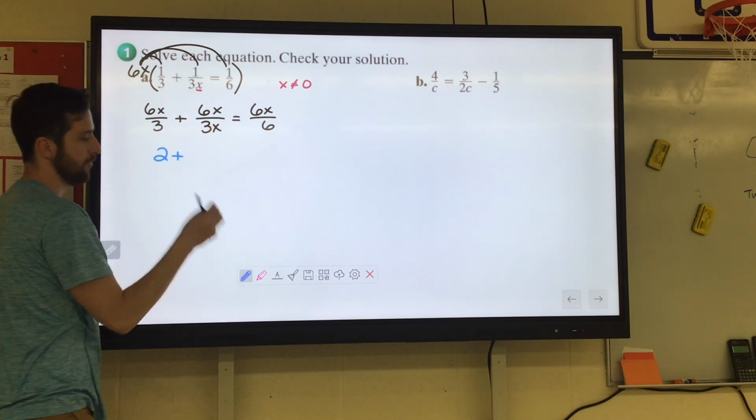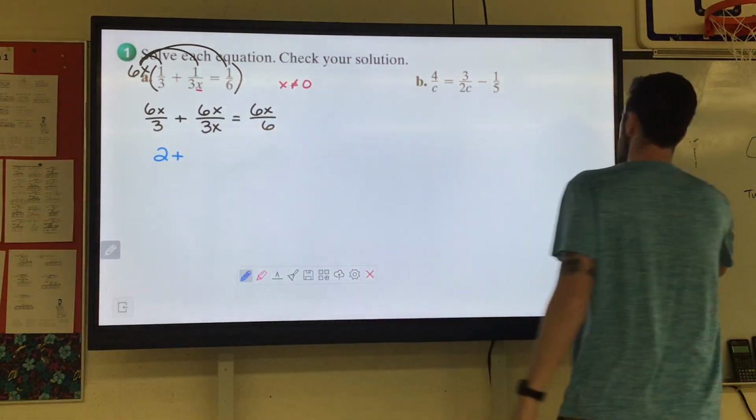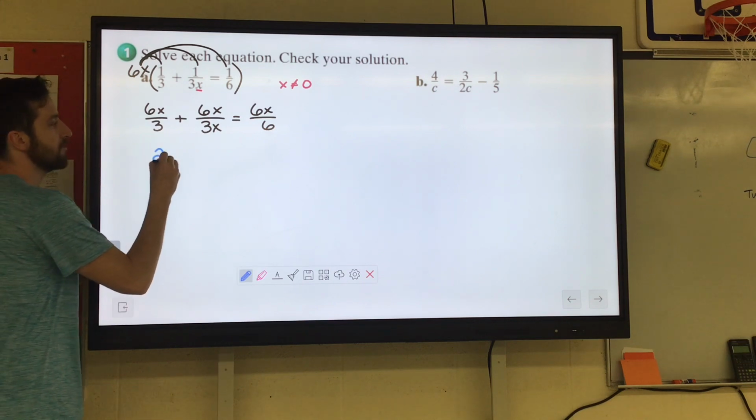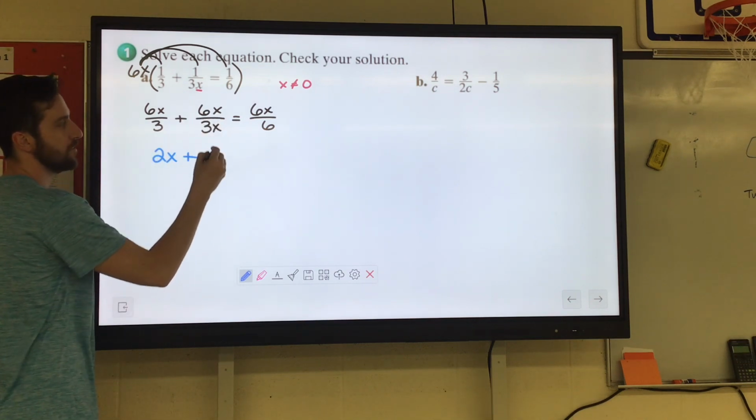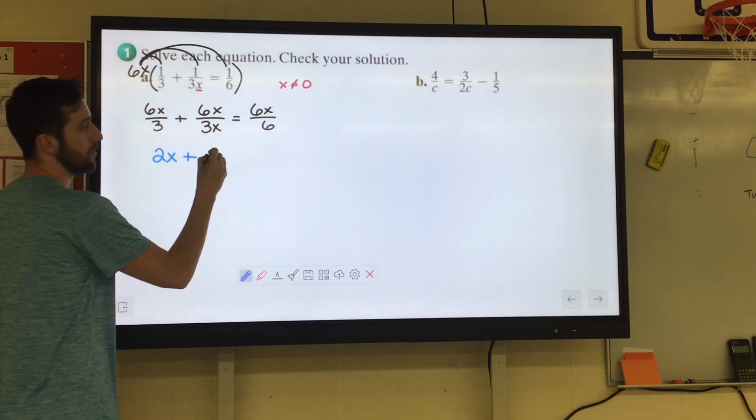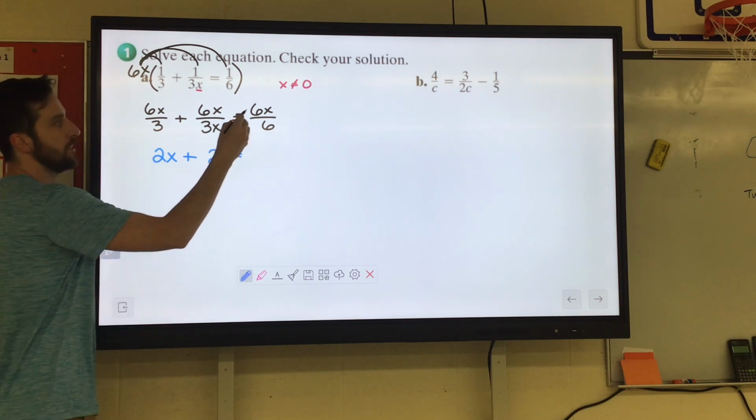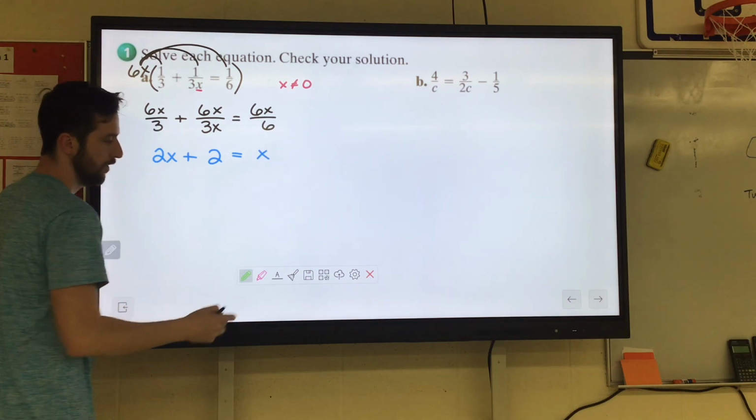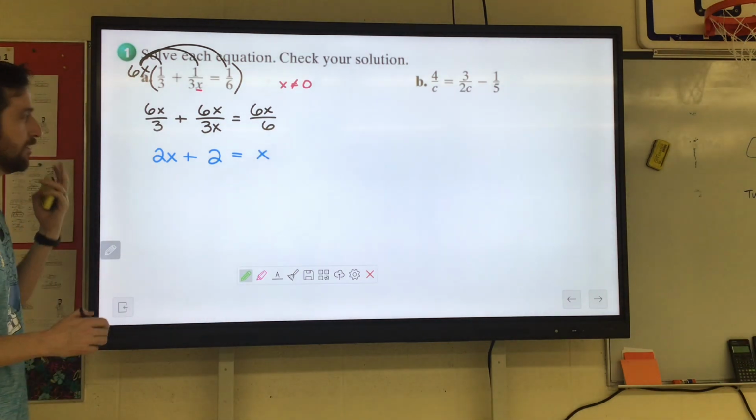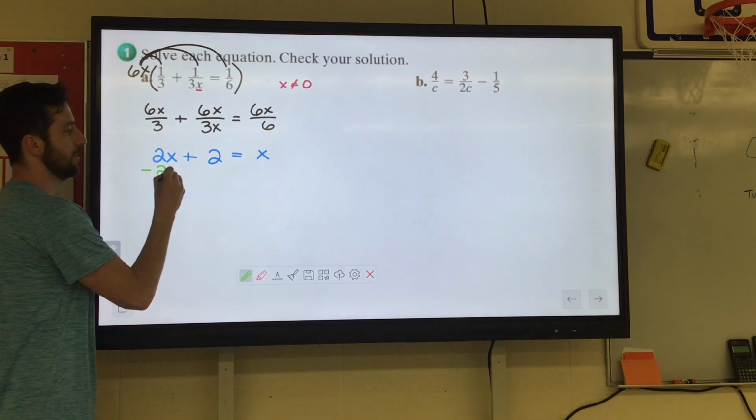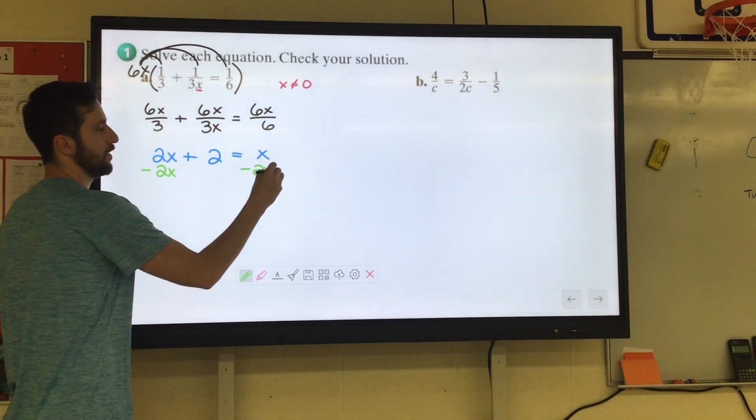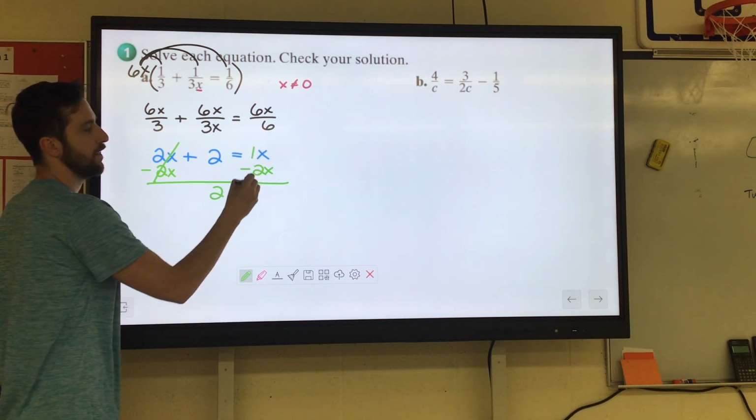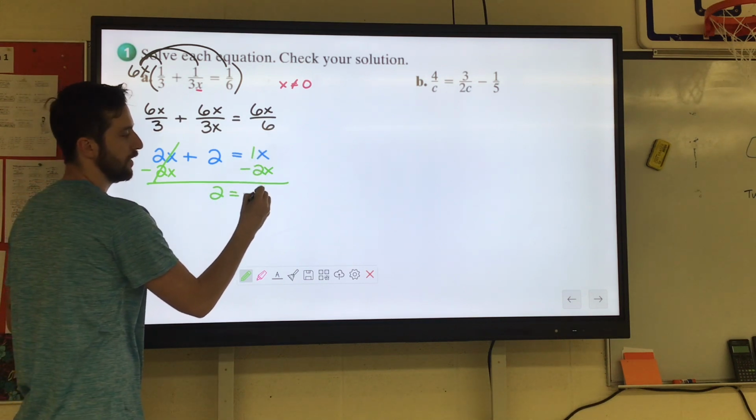Oh, sorry, I forgot my first x. Oh, goodness. I'm so embarrassed. 6x divided by 3 is 2x plus 6x divided by 3x is just 2. And then over here, 6x divided by 6 is 1x. Now we have x's on both sides of the equal sign, so we could go ahead and get this 2x out of here by subtracting it. Those would cancel. We have 2 equals 1x minus 2x is negative 1x.